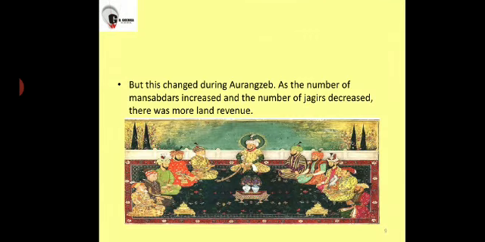But this whole system of Mansabdari changed during Aurangzeb, as the number of Mansabdars increased, but the number of Jagirs decreased. So the whole system got changed.